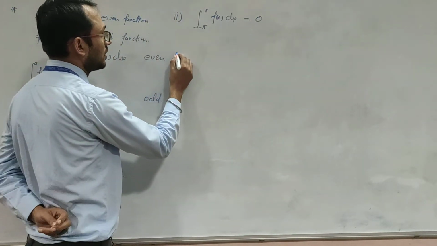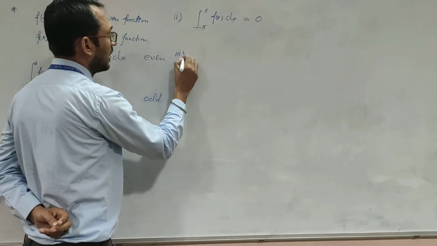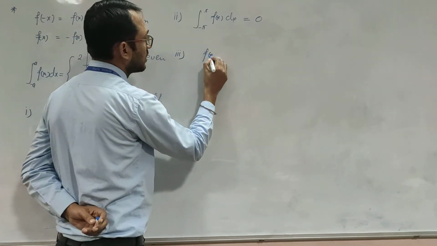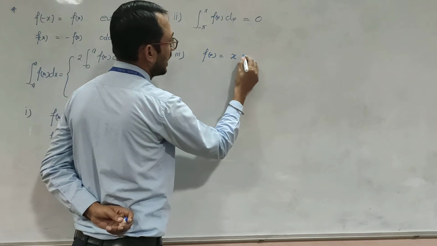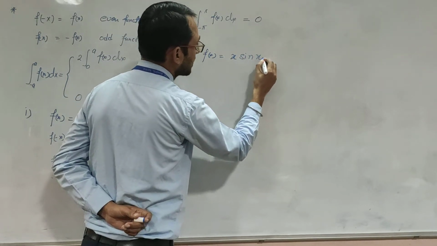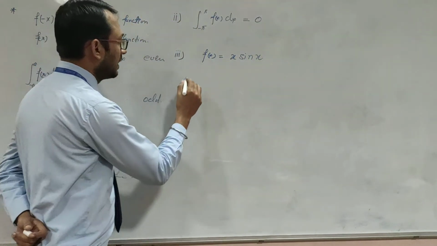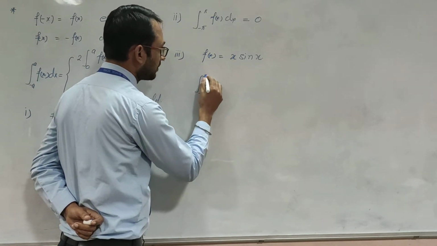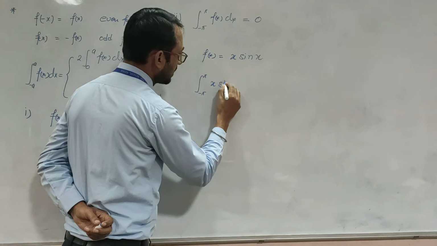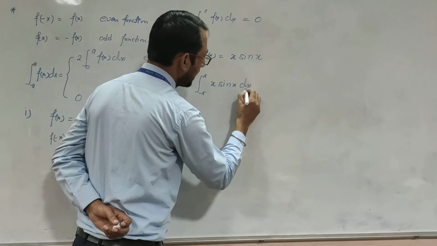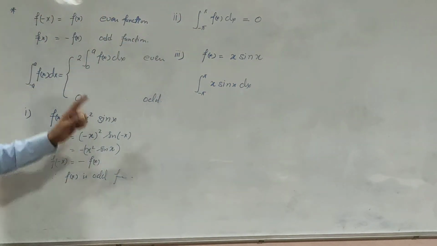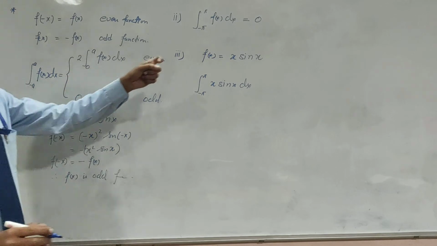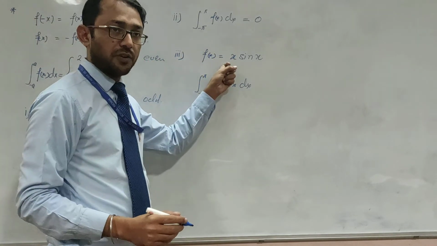Again, if f(x) equals x sin x, then what is the integral from -pi to pi of x sin x dx? First of all, we need to check whether this is an even function or an odd function.